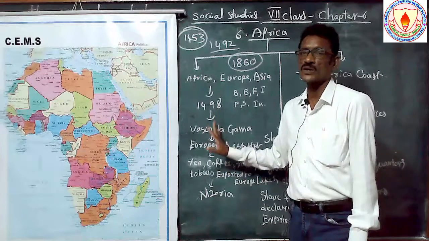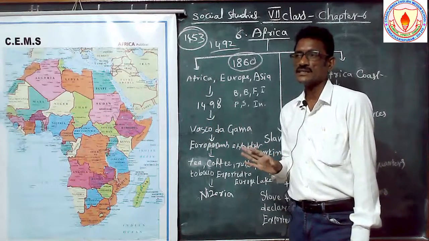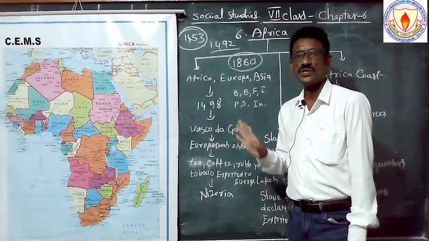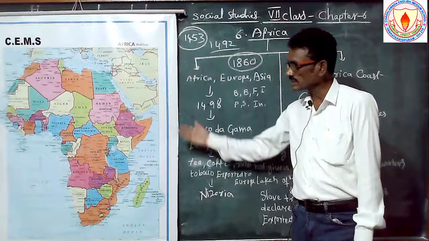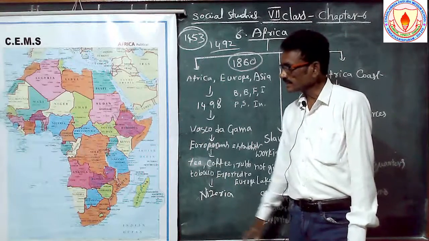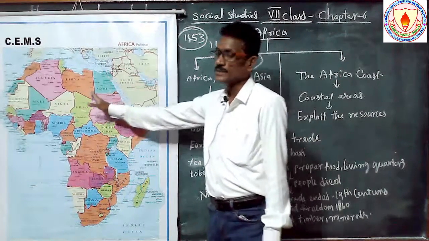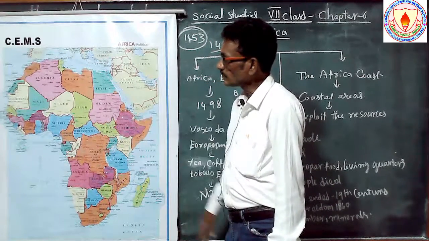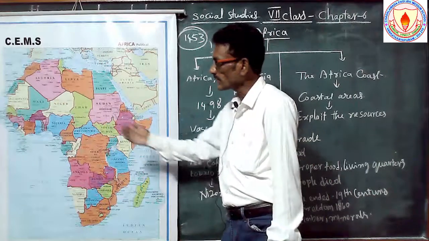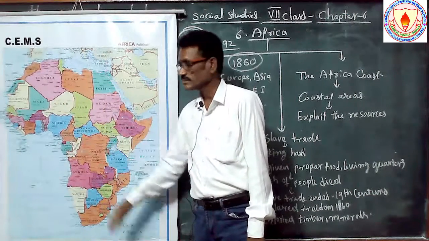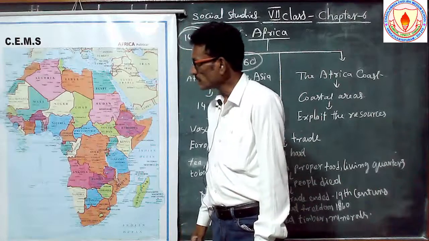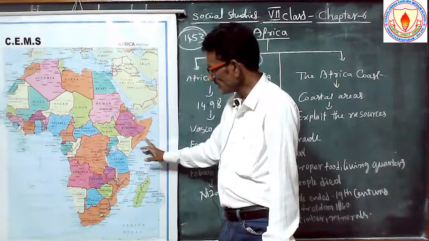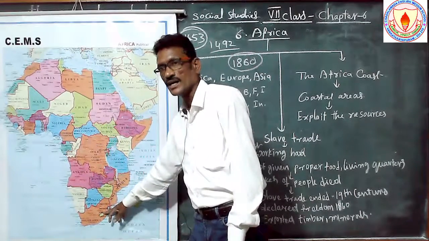So here you are understanding the concept of Africa, and how the people living on the African continent were treated like slaves by the European countries. This is the political map, and before this you saw a physical map. What is the important country? Nigeria, with Abuja as the capital. And another important country is South Africa.